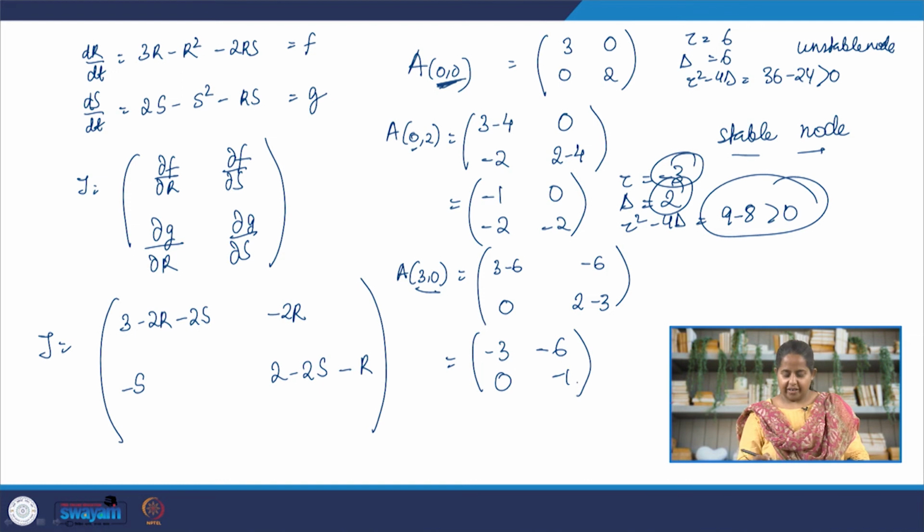Okay, so this is our characteristic equation. The tau here is -4, delta is +3, tau square minus 4 delta is 16 minus 12, greater than 0.